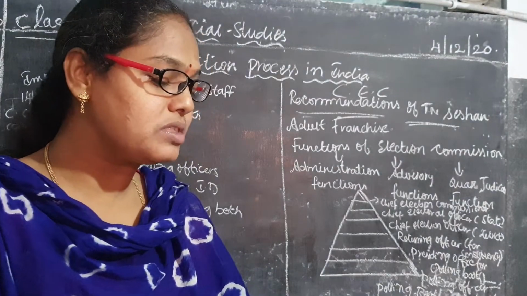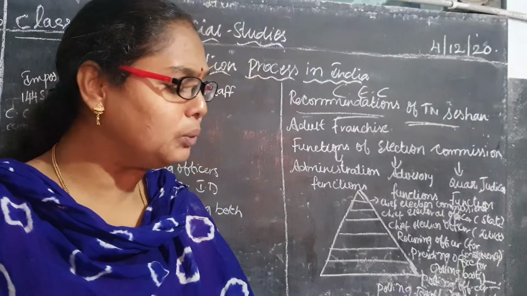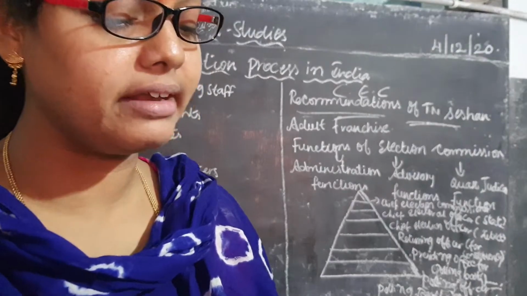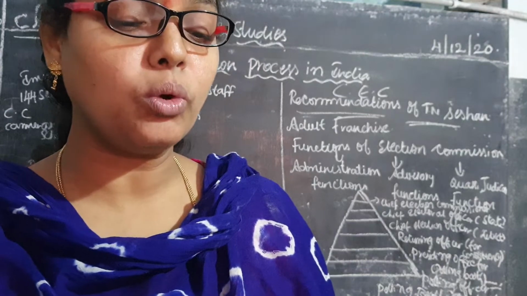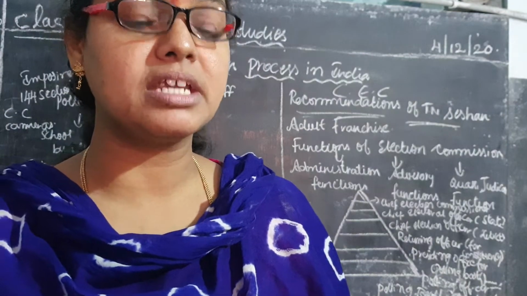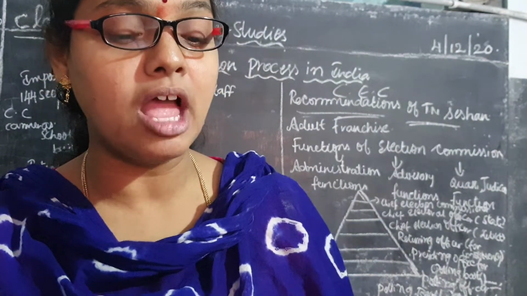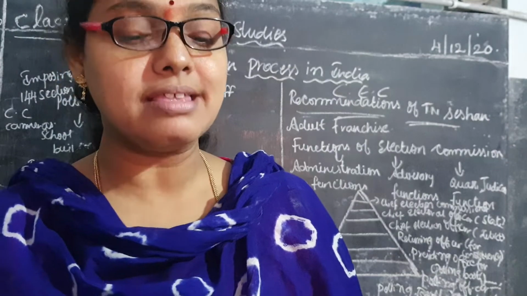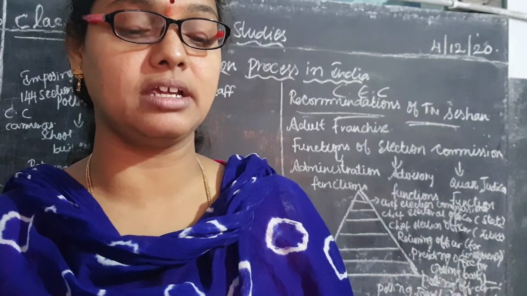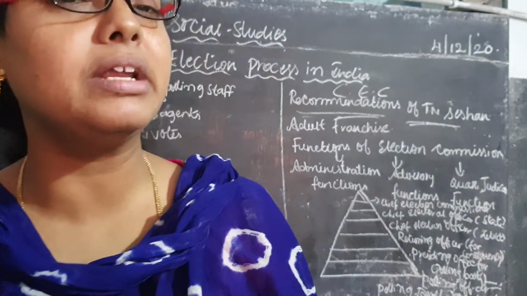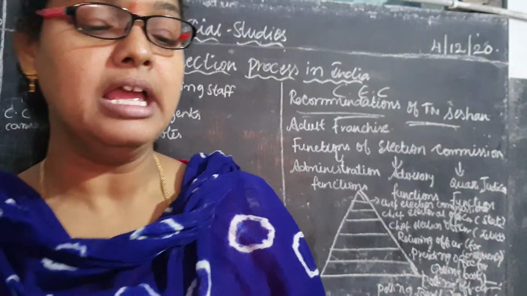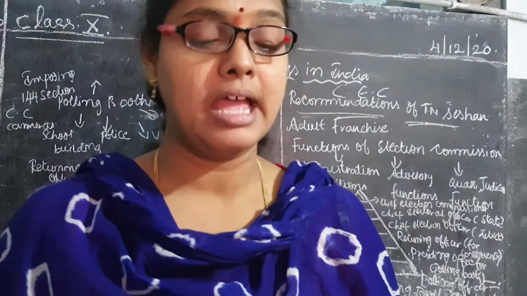Here, children, first take page number 236. Here some rules and regulations are given. The election code of conduct. The Election Commission announces the schedule of election, and since then the model code of conduct comes into effect. After preparing everything, the elections come into effect.